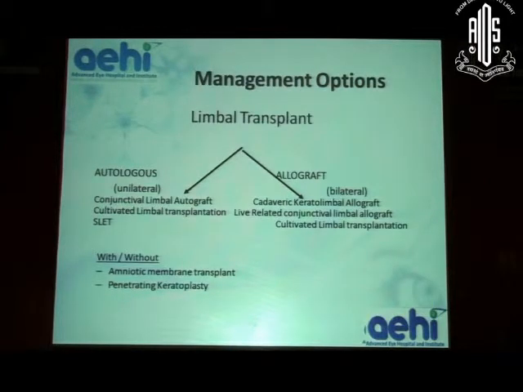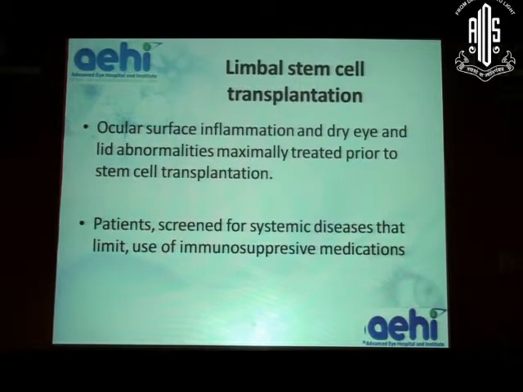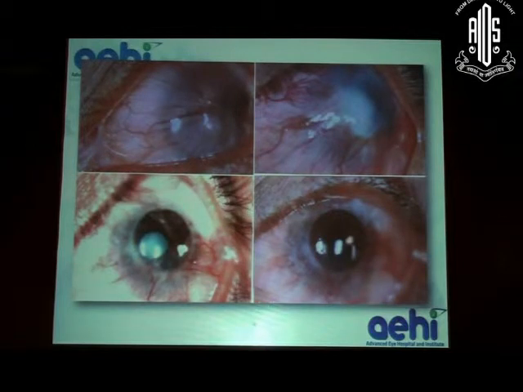When it comes to management options, it depends on whether it is unilateral or bilateral, how severe it is, and if it is visually significant, then we can choose one of these treatment modalities, which will be spoken about later during the talks. When we are treating patients with limbal stem cell deficiency by transplantation, we always make sure that the surface is at least a little more stable in terms of lid abnormalities, ocular surface inflammation, dry eye, etc. We also like to screen the patient to rule out any systemic condition whereby we cannot give immunosuppression if required. And these are some examples where the ocular surface failure is a mixed kind of failure, which can be managed with limbal stem cell transplantation and later on with cornea transplantation.